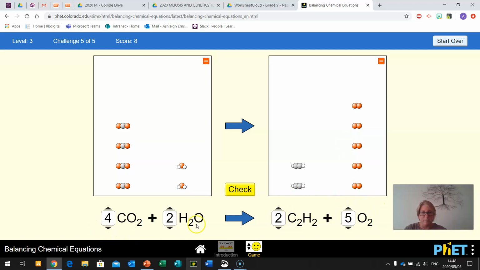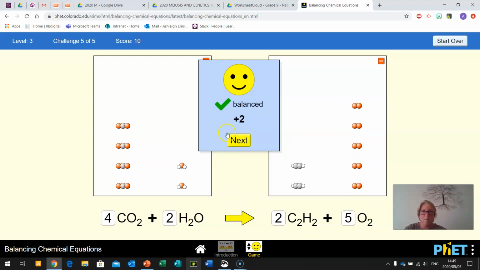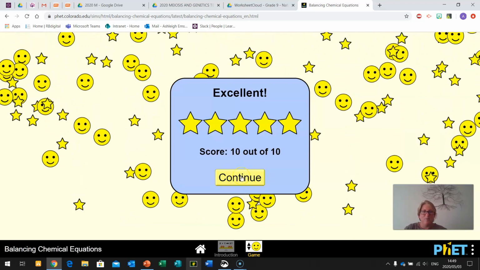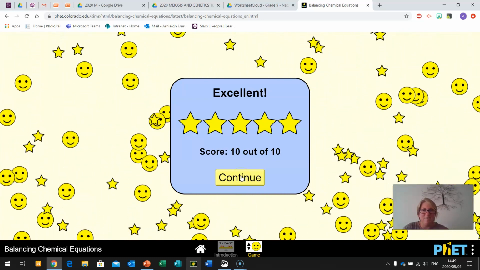So if we just look at the balanced equation at the bottom, 1 times by 4 gives us 4, 2 times by 4 gives us 8, plus there's oxygens here, 2 times by 1 gives us 2, so that's a total of 10, and we have 2 times by 4 hydrogens. 2 times by 2 gives us 4 carbons, 2 times by 2 gives us 4 oxygens, and 2 times by 5 gives us 10 oxygens. And it's balanced. So well done. We managed to get 5 out of 5.